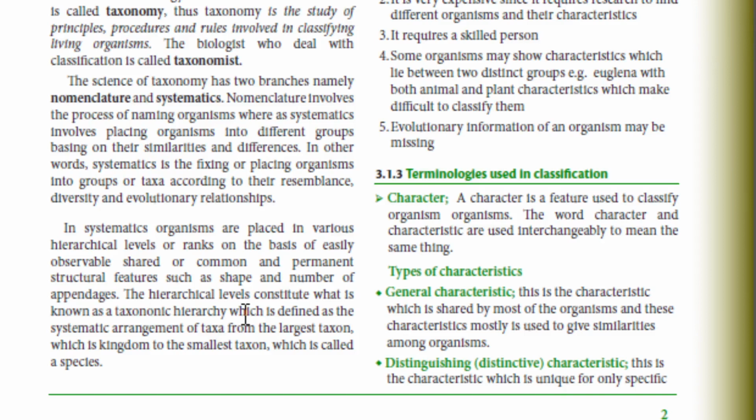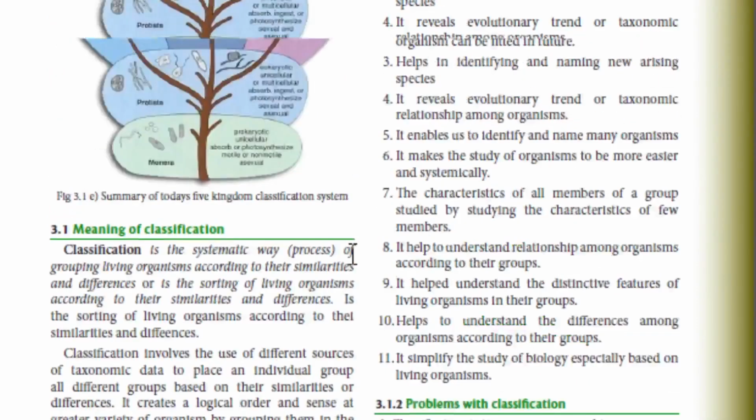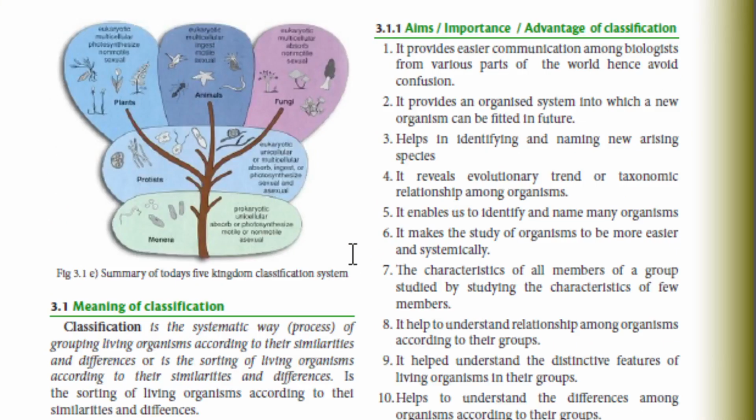We consider different factors in these living organisms in order to make sure that we arrange them in their respective groups. Now let's see the aims, the importance, or the advantages of classification. We are using different terminologies because sometimes you can be asked, why do we classify organisms? What is the aim or advantage of classifying organisms? Or how is this important?